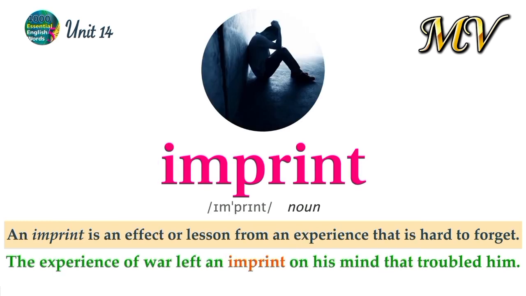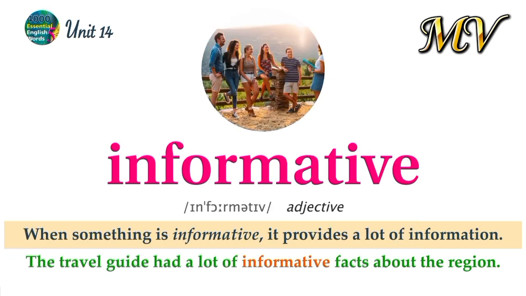Imprint. An imprint is an effect or lesson from an experience that is hard to forget. The experience of war left an imprint on his mind that troubled him. Informative. When something is informative, it provides a lot of information. The travel guide had a lot of informative facts about the region.